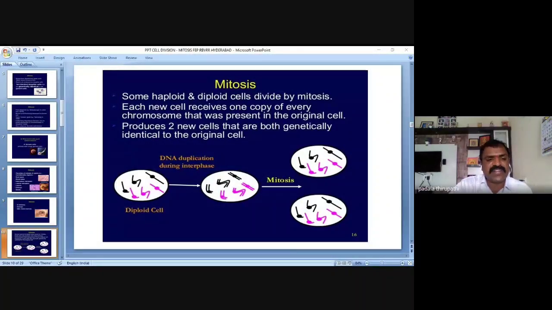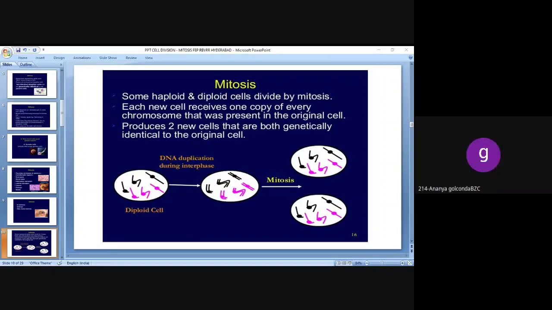Then, my dear friends, here the diploid cell contains 24 chromosomes. Then DNA duplication is done now. How many chromosomes are here? 48. Then after mitosis, after two new daughter cells are produced, how many chromosomes does each cell contain? 24.